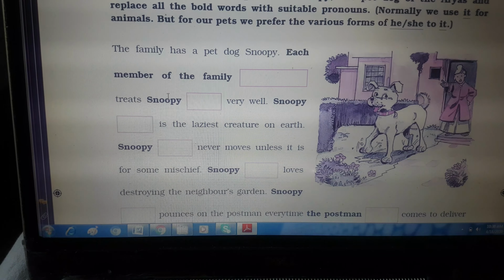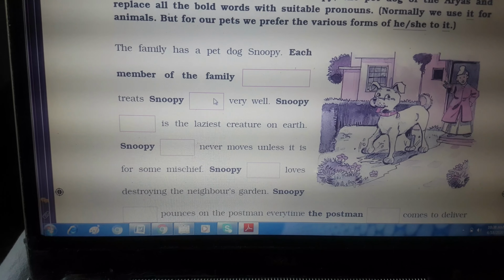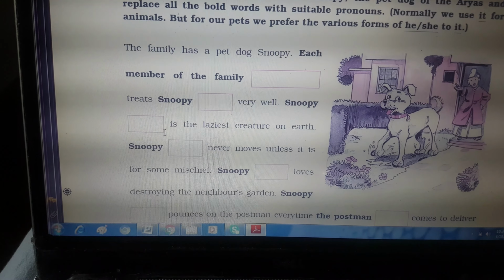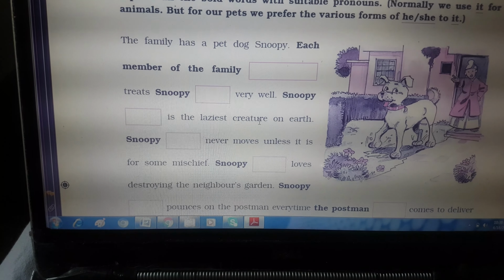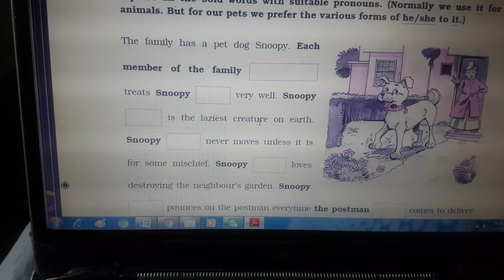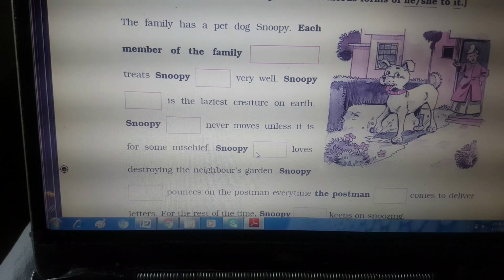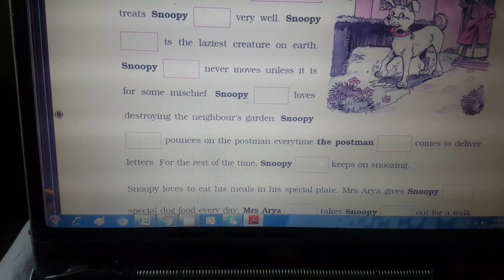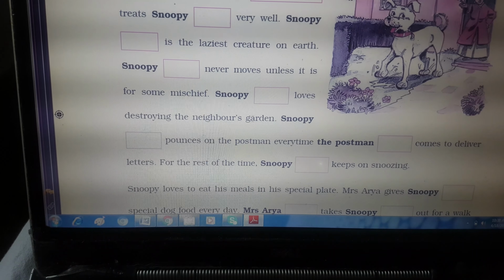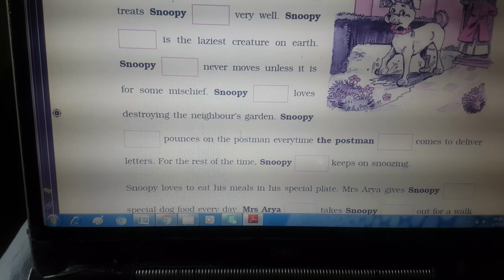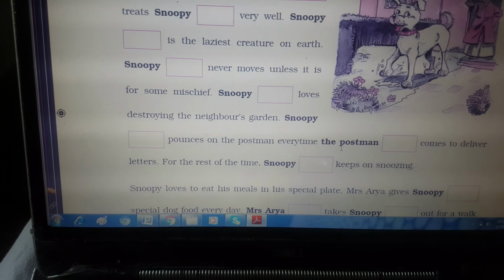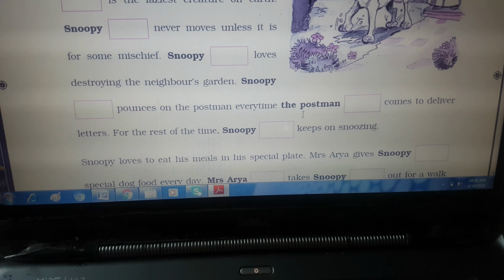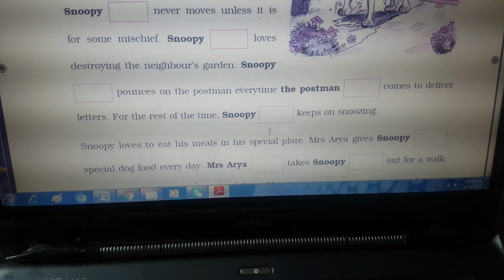So Snoopy, now it is coming again. So him, very well. Snoopy, again Snoopy is there. So he. He is the laziest creature on earth. Snoopy, again Snoopy, so we'll be writing he never moves unless it is for some mischief. Again for Snoopy, we'll be writing he loves destroying the neighboring garden. He pounces on the postman every time he comes to deliver letters. For the rest of the time, he keeps on snoozing.